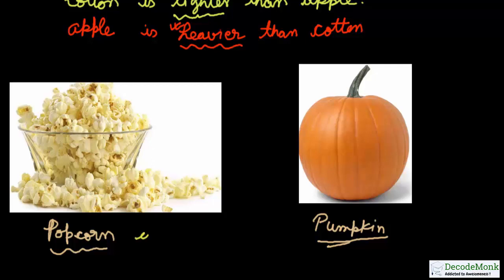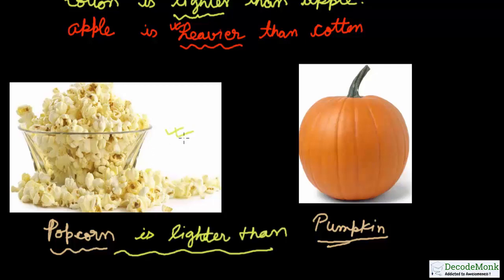So we can say that popcorn is lighter than pumpkin. So this one is lighter. You feel easy to lift popcorn, but you feel very hard when you lift pumpkin. So pumpkin is heavier.